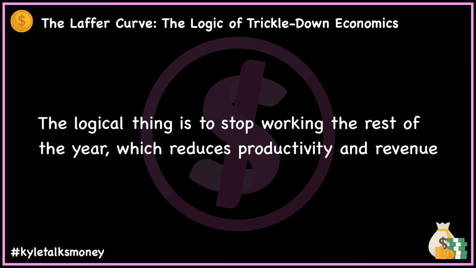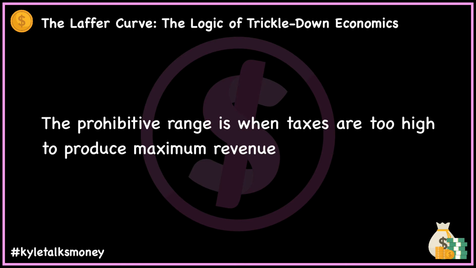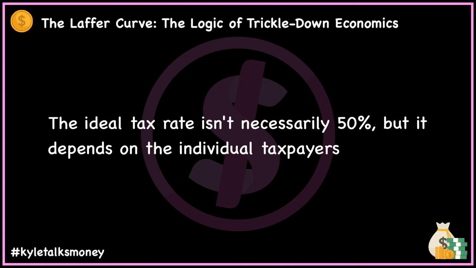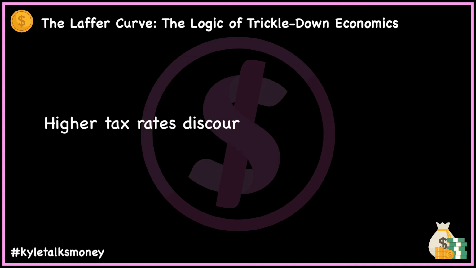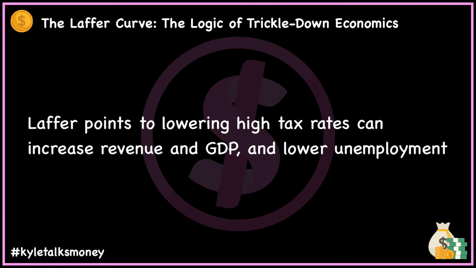At this point, the taxes are discouraging work and tax revenue. The range in which taxes are too high for maximum revenue is called the prohibitive range. When taxes are in this prohibitive range, a tax cut would produce an increase in tax revenue, according to Laffer. But the ideal tax isn't necessarily 50%, rather it depends on the taxpayer. Through Laffer's curve, we can visualize how tax rates could discourage people from producing, which results in fewer jobs and a hurting economy. On the flip side, lowering taxes at the right time can reverse these effects. Laffer points to examples in US history where lowering tax rates increased not only government revenue, but also GDP growth and lowered the unemployment rate.